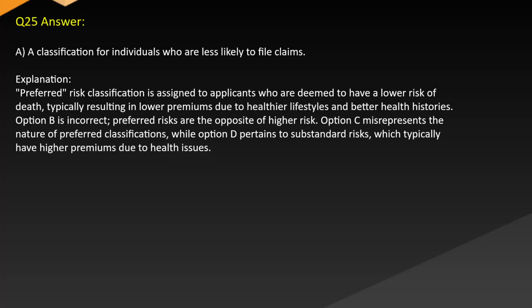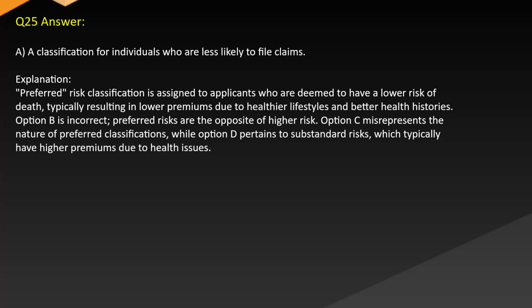Answer A. A classification for individuals who are less likely to file claims. Explanation. Preferred risk classification is assigned to applicants who are deemed to have a low risk of death, typically resulting in low premiums due to healthier lifestyles and better health histories. Option B is incorrect. Preferred risks are the opposite of higher risk. Option C misrepresents the nature of preferred classifications, while option D pertains to substandard risks, which typically have higher premiums due to health issues.